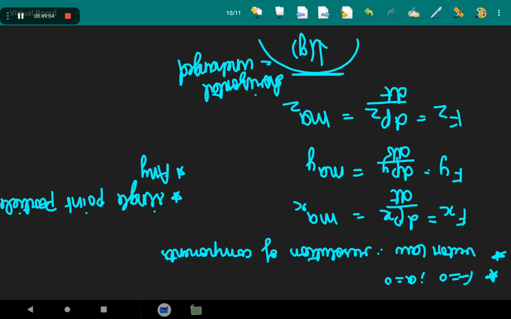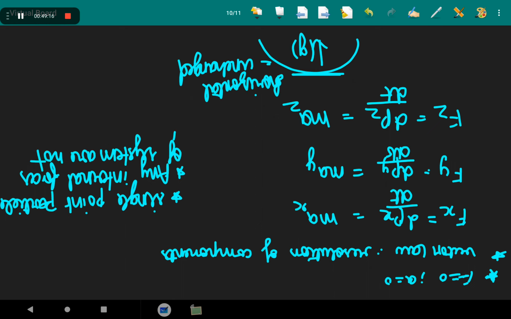Any internal forces of the system are not to be included in F. Acceleration at an instant is determined by the force at an instant.